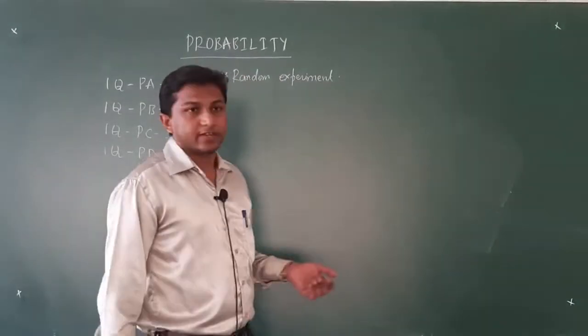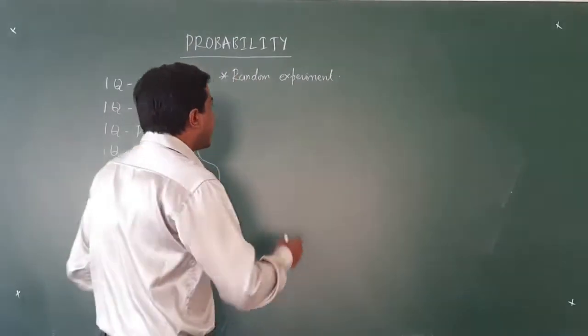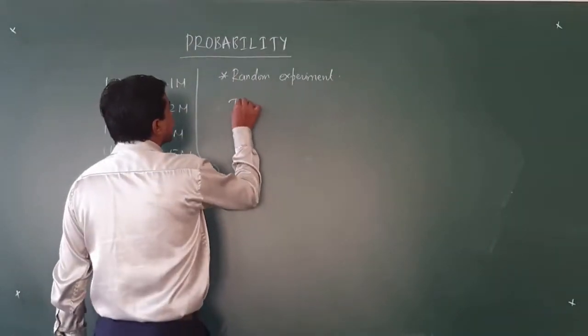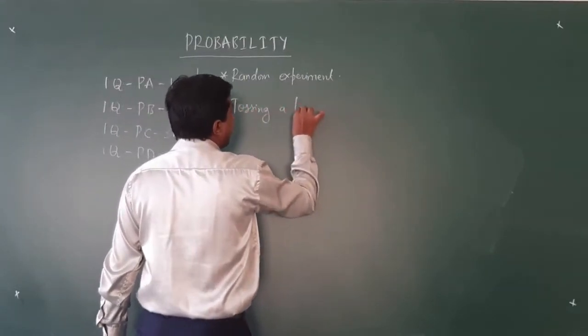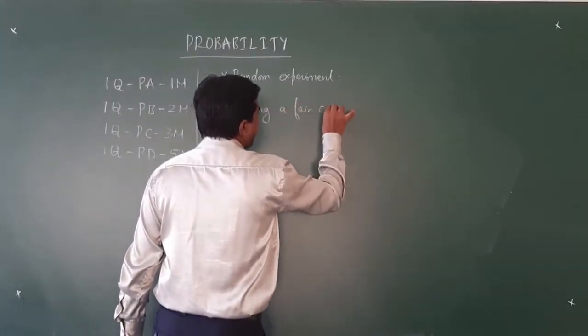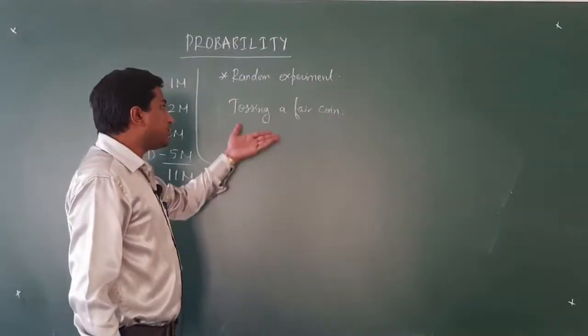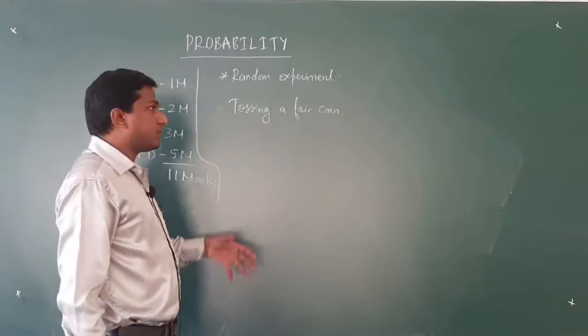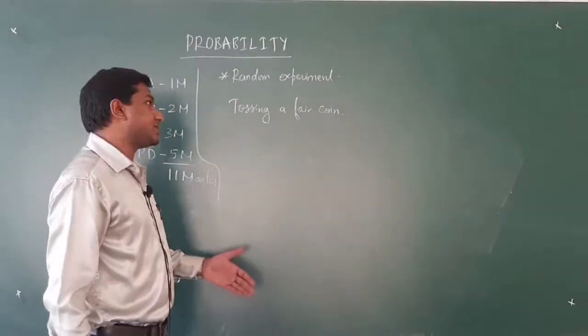To illustrate this definition, we will take an example of tossing a fair coin. This is one of the general examples of random experiment, which we have already come across in the first year itself.